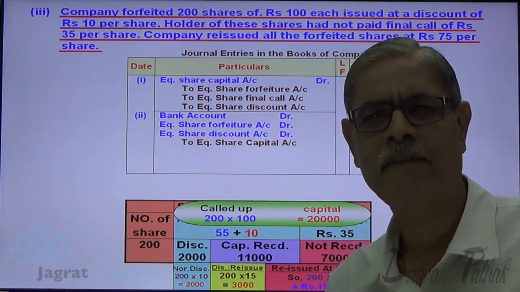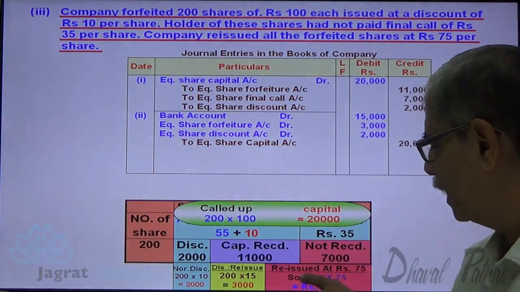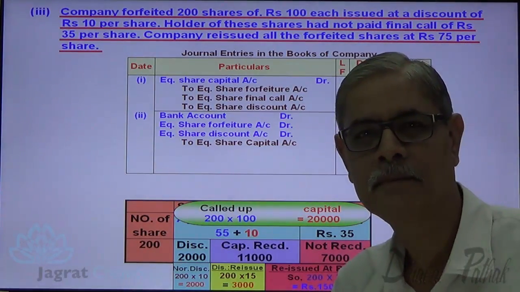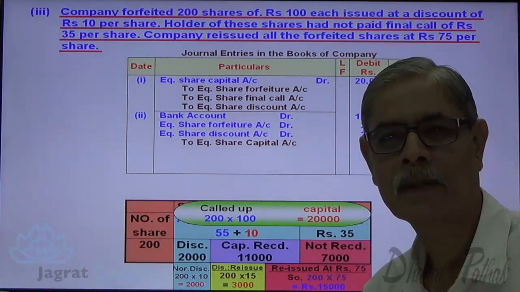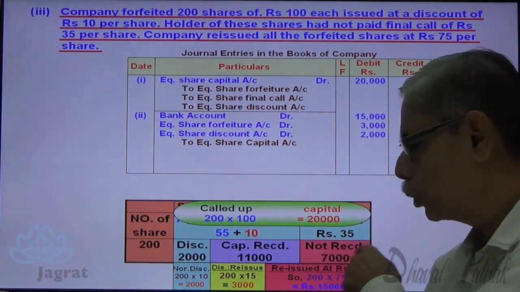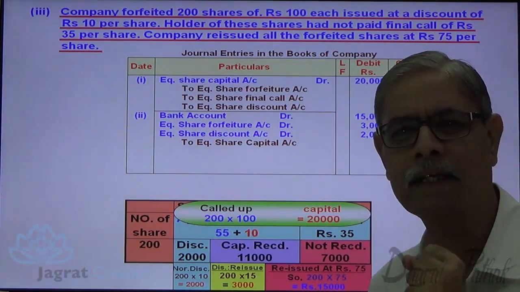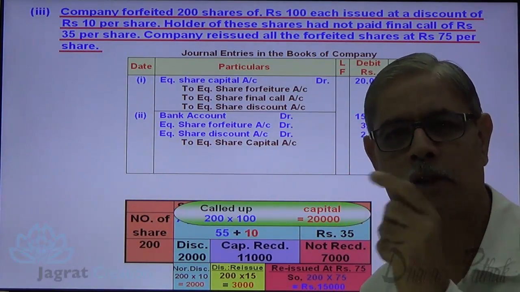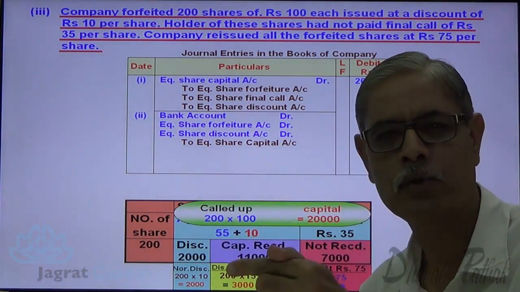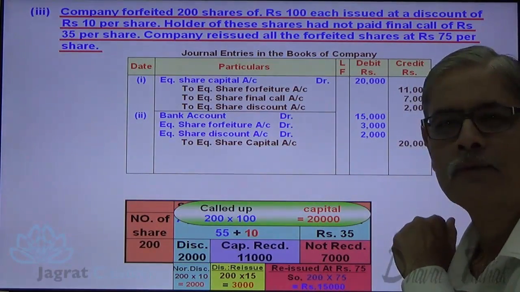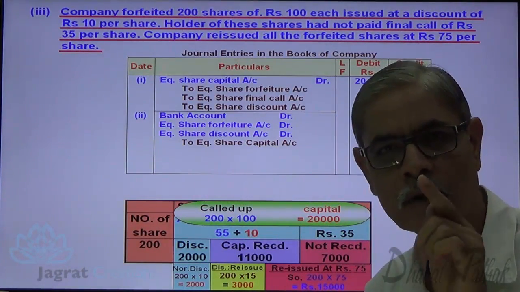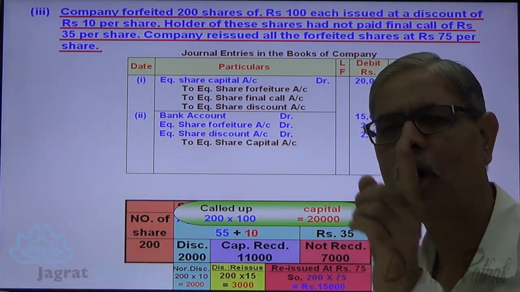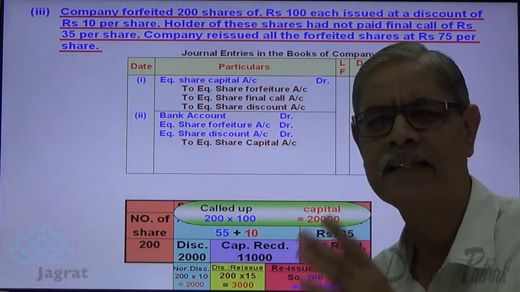Or another way to explain the same concept: I received 15,000. Why? Because I could not receive 7,000. Being the company, I could not collect the 7,000 final call, so I was required to forfeit the shares and reissue them. On reissue I got 15,000, and the reason is non-receipt of 7,000. So my net gain is 8,000.